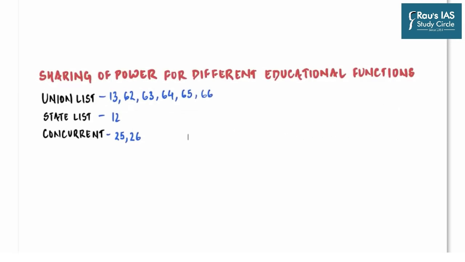So we saw that list 1, which is also the union list, demarcates the exclusive responsibility of the central government. Similarly, list 2, which is the state list, specified the functions and responsibilities which shall be performed by state governments. And list 3 is the concurrent list, which specifies the joint responsibilities of center and state government. So overall, the central government formulates the general policies and gives directions as well as financial aid, and the responsibility of implementing these policies is shared by both center and the state.